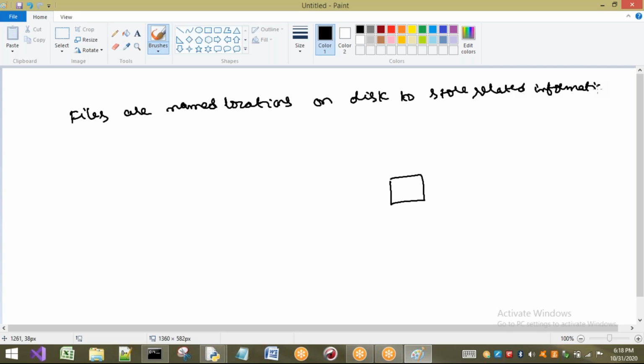So a file is nothing but what? It is a named location on a disk. So for what we are going to use? For storing the related information. This is the first point we have to understand about the file. And the second point we have to understand about the file: why are we coming for the files? Because I want to store data permanently.